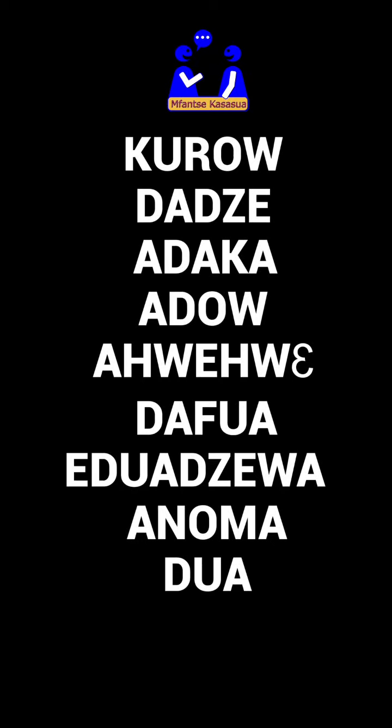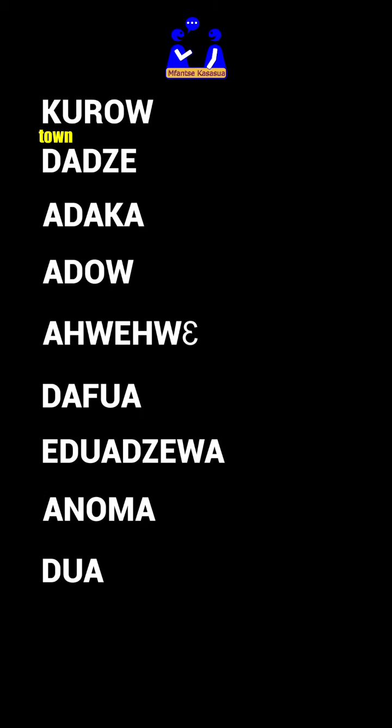To make these Fante nouns plural, add an N to the front. In Fante, we call N. For those nouns here that begin with a vowel, simply take off the vowel and affix an N to the front. Kuro, the plural will be nkro.